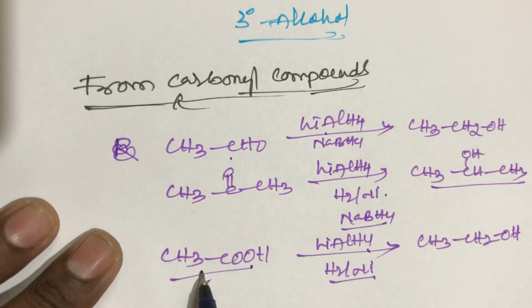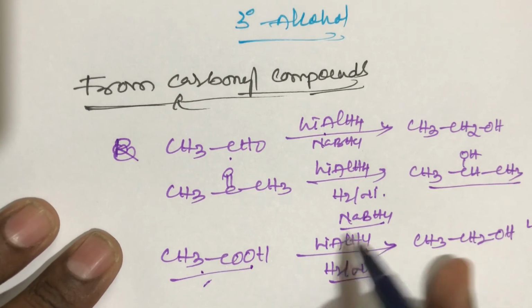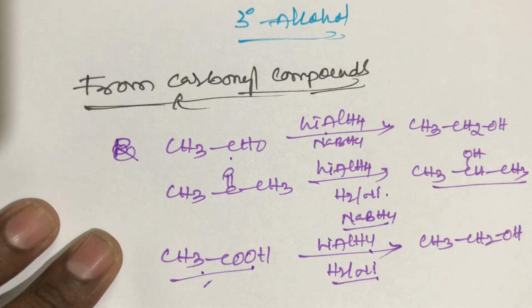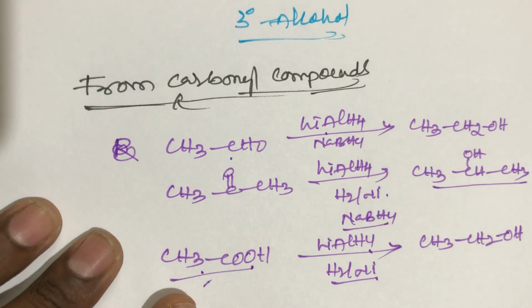But acetic acid cannot be reduced with sodium borohydride. This is very important, student: sodium borohydride cannot reduce a carboxylic acid.